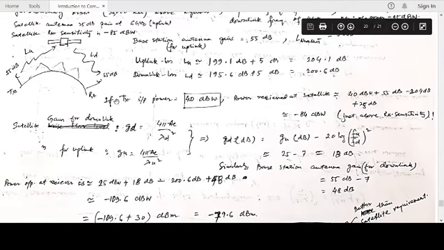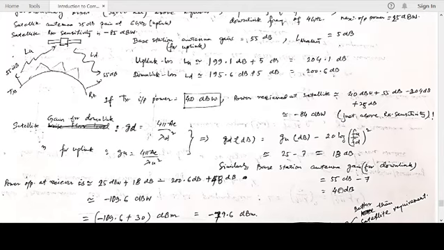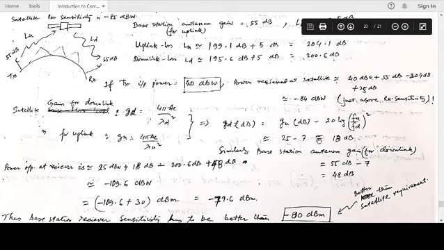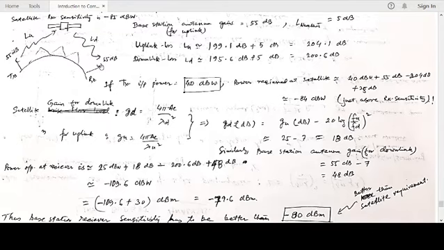For downlink, the gain with the same effective aperture area turns out to be 48 dB, because the downlink frequency is now 4 gigahertz. So the satellite downlink gain is 18 dB with the same antenna. The base station receiving antenna, when it is receiving signal from the satellite, has a gain of 48 dB.